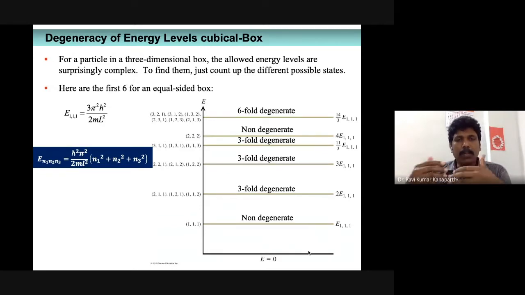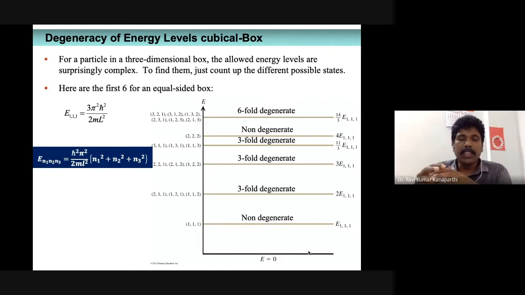Okay, so likewise we can keep on discussing by varying the different quantum numbers, because n1 can vary from 1 to infinity, similarly n2 and n3. Therefore we can have different combinations and permutations, and accordingly we can have a ladder of energy states. And if you keep on discussing like this, the next energy state will have a sixfold degeneracy. Likewise, we can continue discussing.